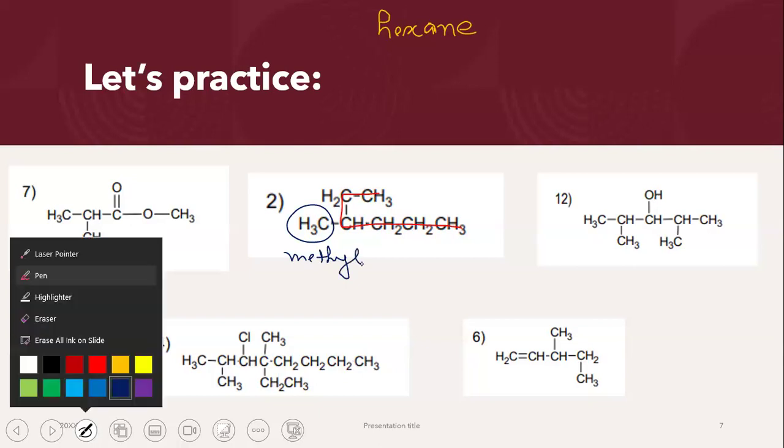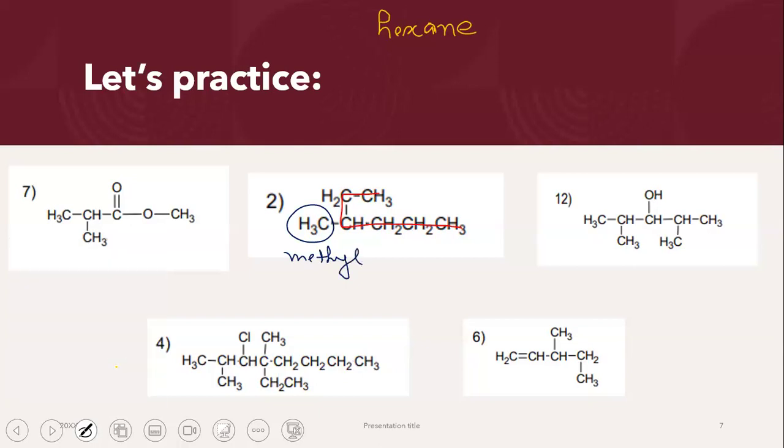So when I'm going to be naming it, I'm going to be naming it methyl hexane. In my entire name, you can see now I have a total of 7 carbons, 1 from methyl and 6 from hexane, total 7. But while naming it, we will not be naming it heptane, we will be naming it hexane because the longest chain only has 6 carbon atoms inside it. Last thing that you have to do is you have to number the side chain.